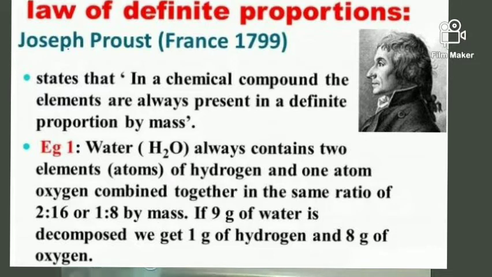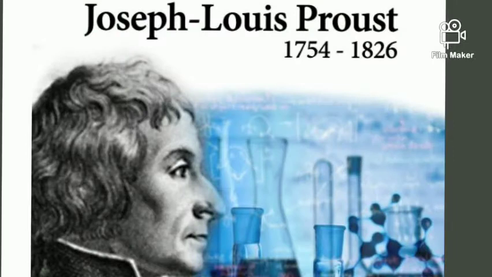So children, whatever the source of the compound, whatever the source of that material, you'll always find the individual substances, that is elements, which are forming it always in the same ratio by mass. So children, this is what is the law of constant proportion.